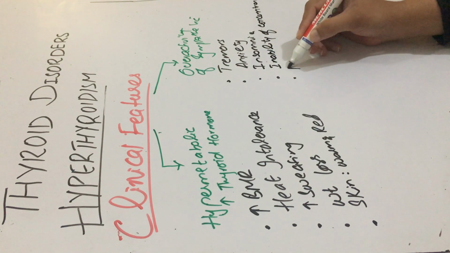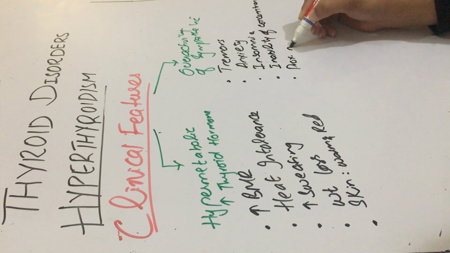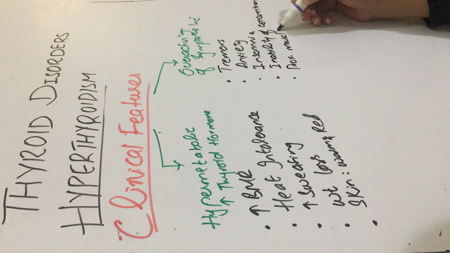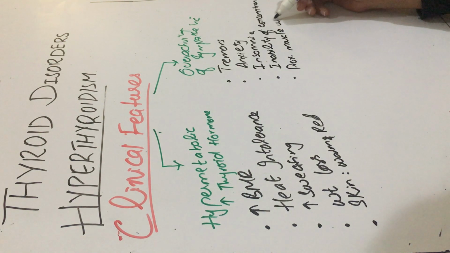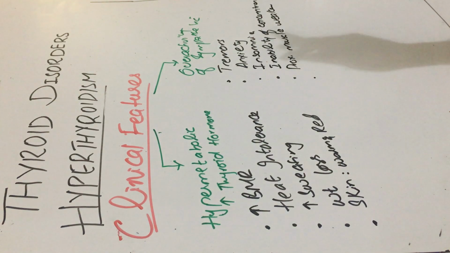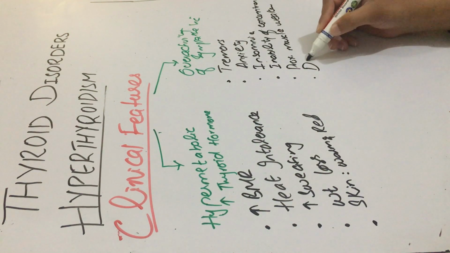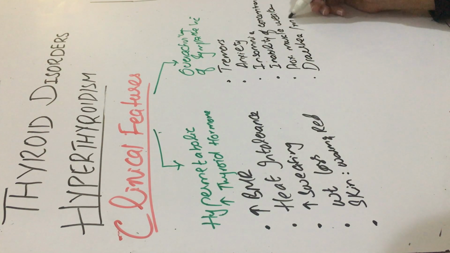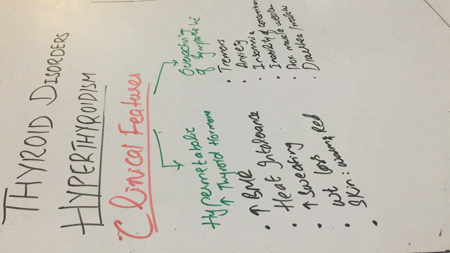These patients would also have proximal muscle weakness. This is called thyroid myopathy. Secondly, in the GIT, due to increased sympathetic stimulation, these patients would have diarrhea and malabsorption.